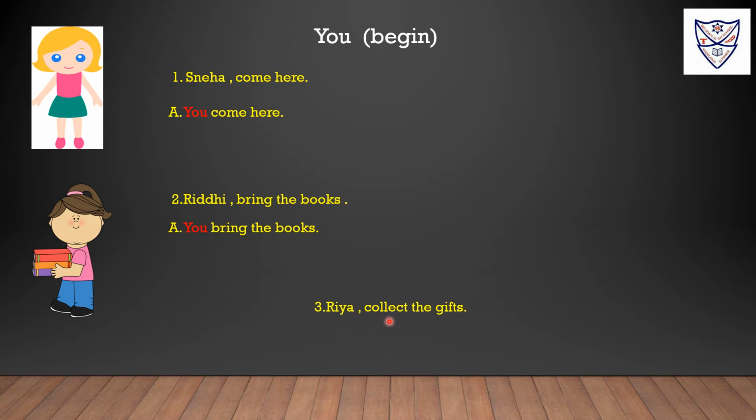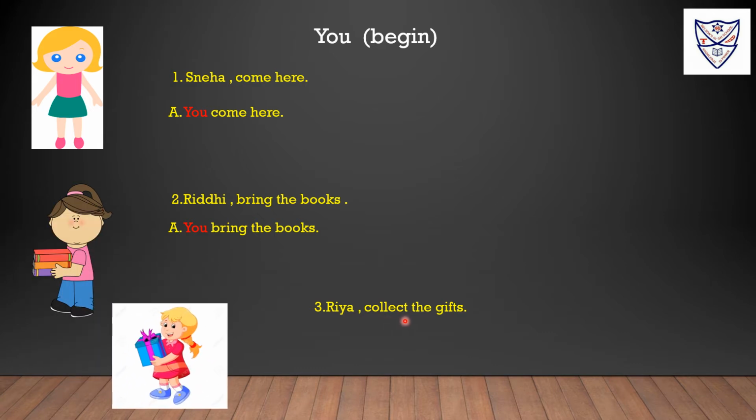Riya, collect the gifts. Here Riya is a noun and Riya is a listener. So instead of Riya, we will use the pronoun you. You collect the gifts. We use the pronoun you for one person, and we can also use the pronoun you for more than one person.